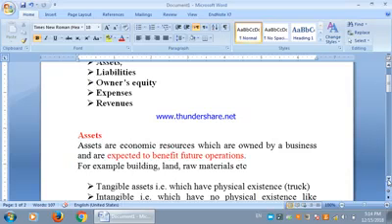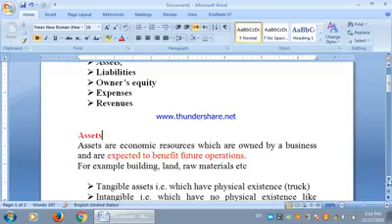For example, we have building, land, raw materials, etc. These will be treated as assets if they are owned by a business and there is a chance that they can provide benefit in the future.